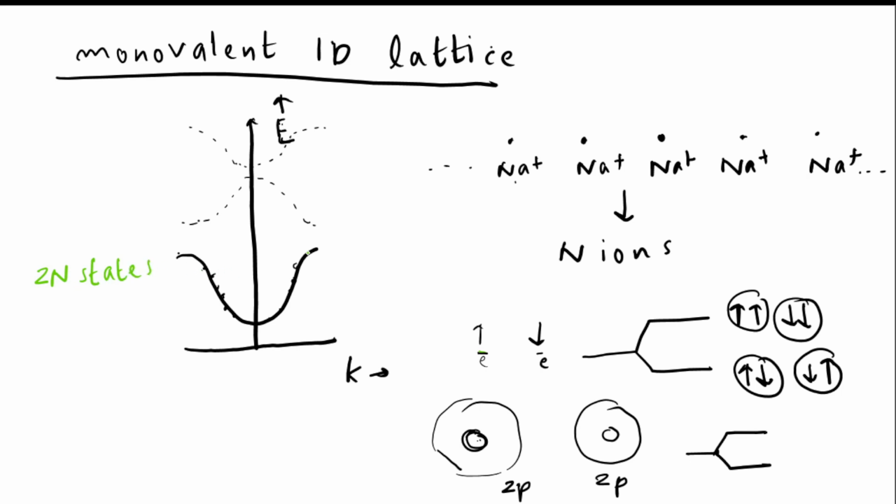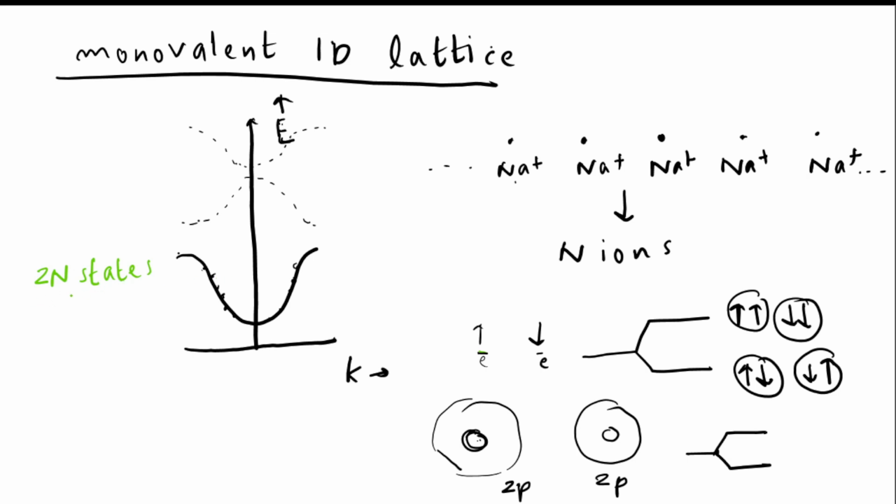Why 2n states? Because there are n ions, there will be n states. Due to the interaction between the ions, the number of states becomes n. So this curve contains n states. Each state holds 2 electrons, so there will be 2n states available for electrons.